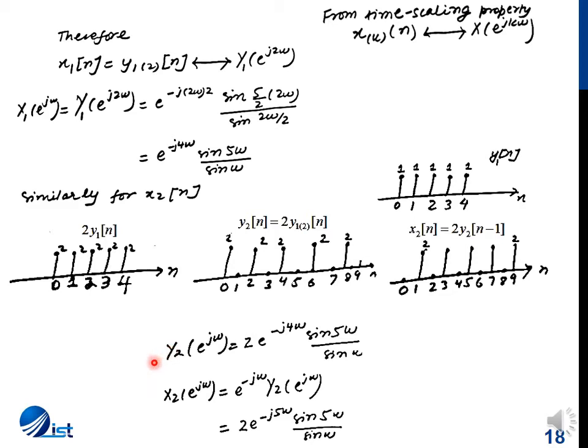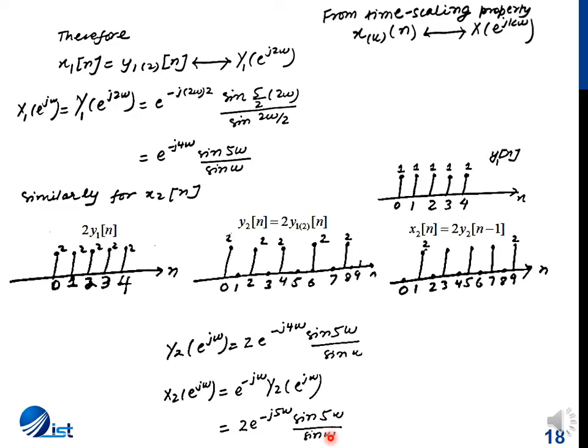So Y2(e^jω) after applying all these transformations will be 2 e^(−j4ω) sin(5ω) by sin(ω). And after we shift it by 1 unit, the Fourier transform is multiplied by e^(−jω), so we get 2 e^(−j5ω) sin(5ω) by sin(ω).